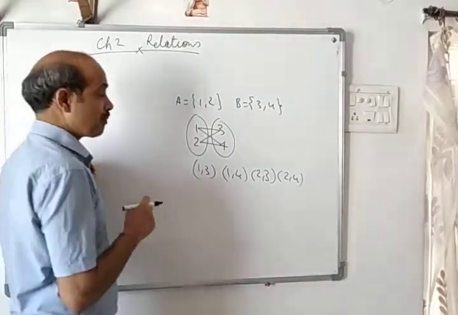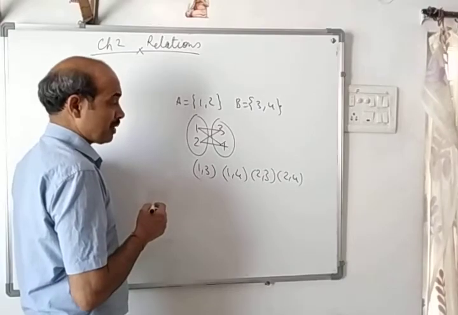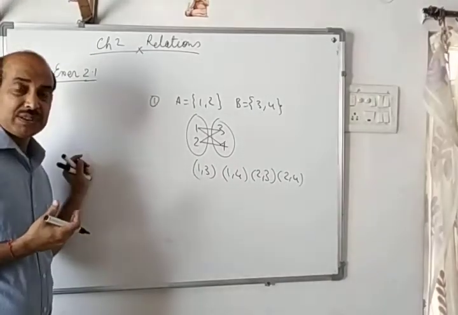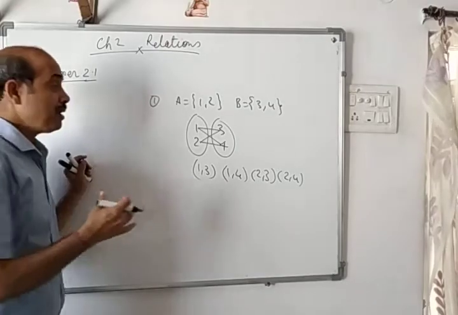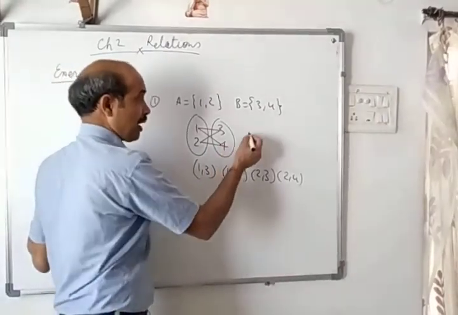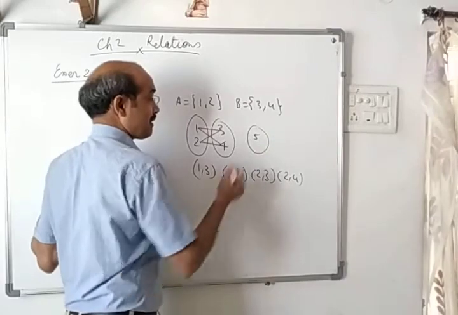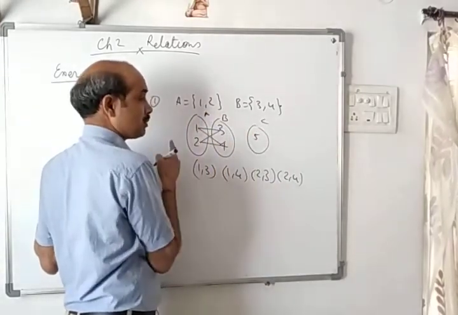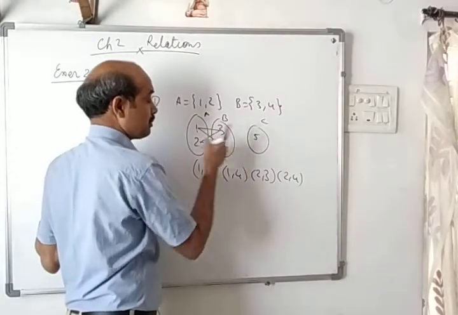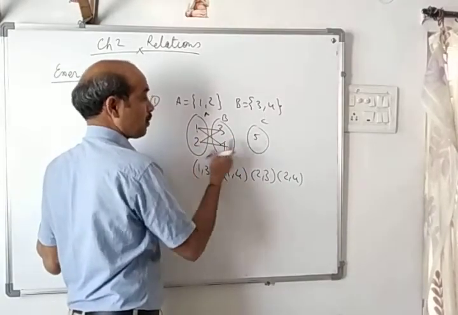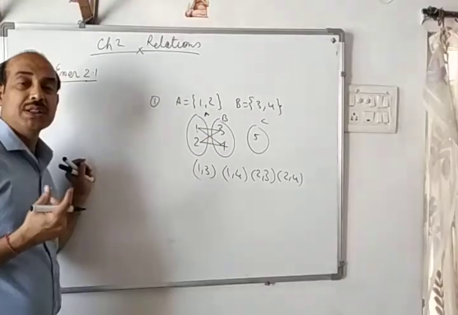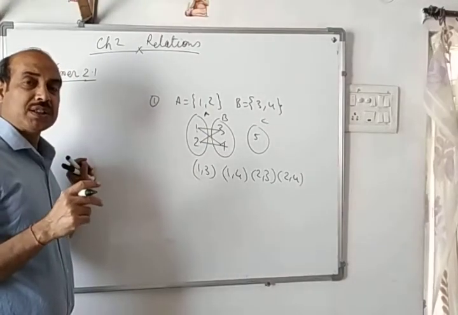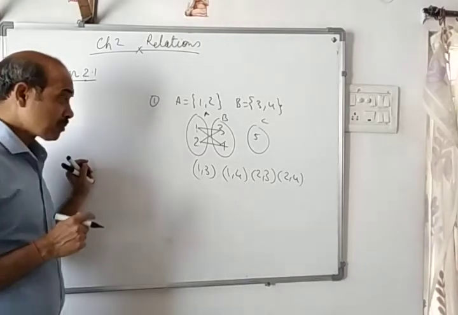So ordered pair is the first term. Second term was ordered triplets. Triplets means there may be 3 sets, like a C set is having only 5. So (1, 3, 5), (1, 4, 5), (2, 3, 5), (2, 4, 5). This type of set of numbers will be called ordered triplet.